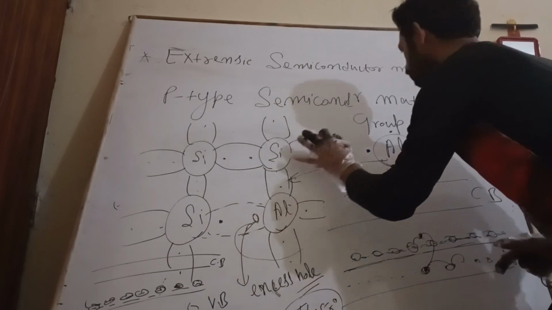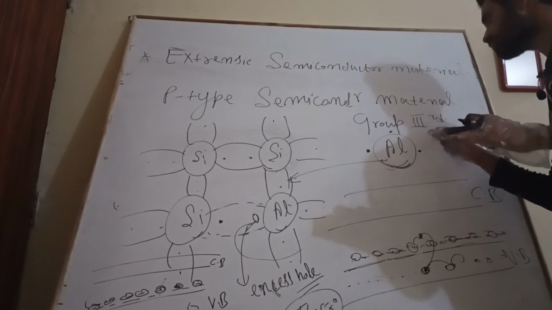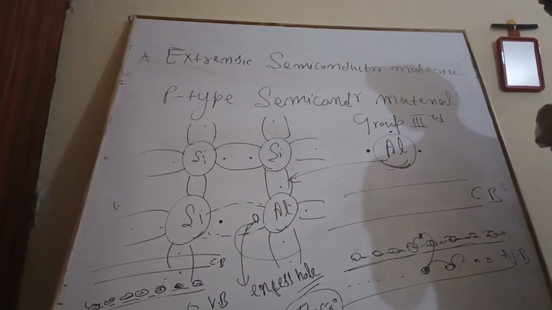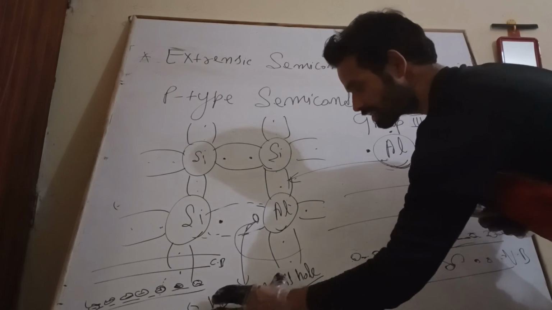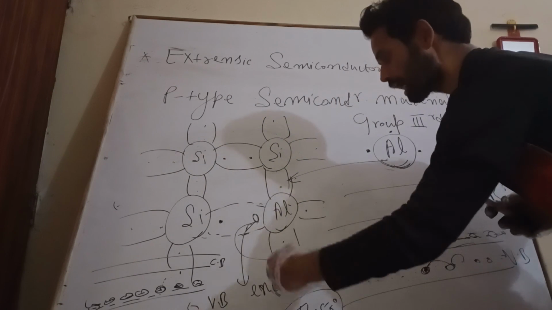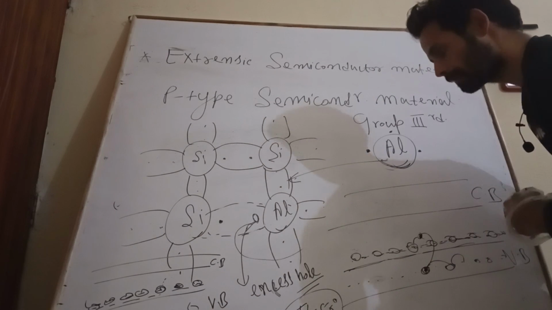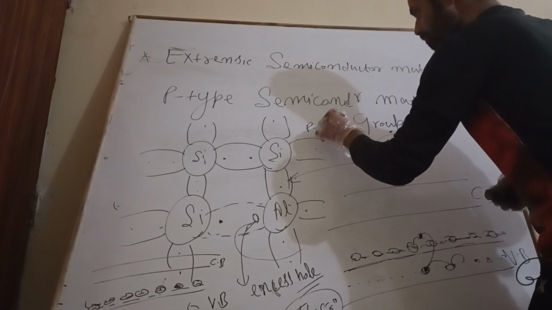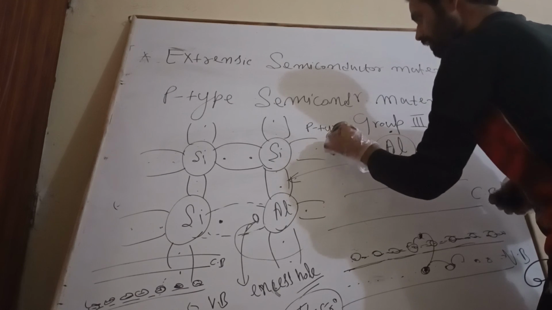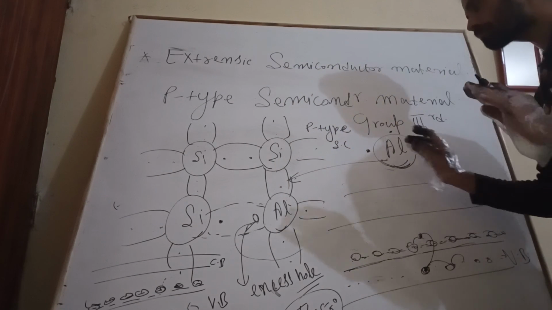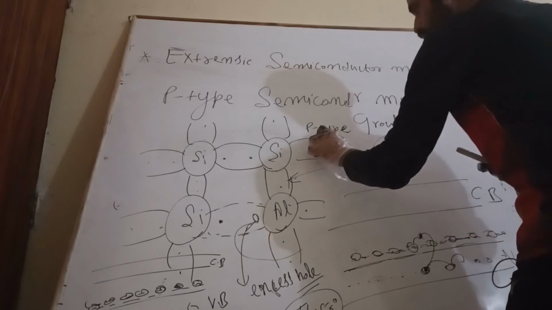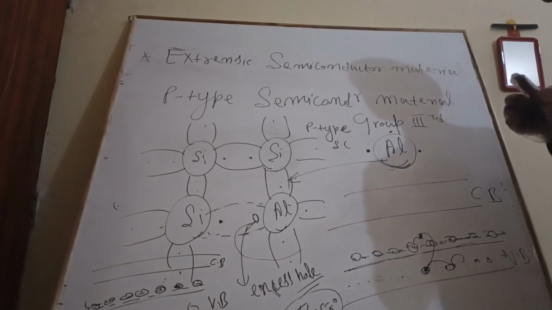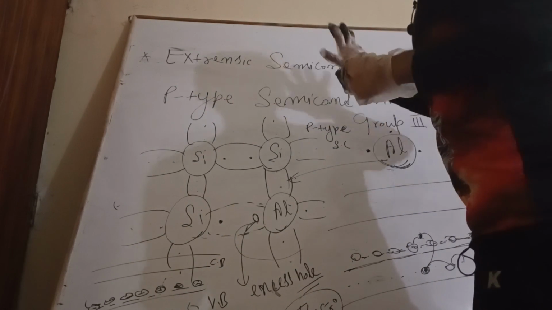This is the beauty of this third group of elements. This material is referred to as p-type semiconductor material. P stands for positively charged hole.